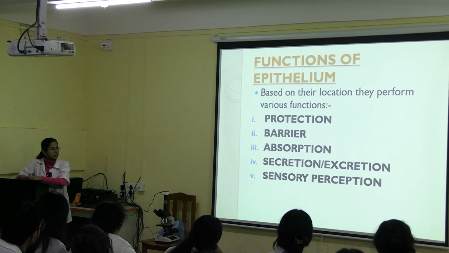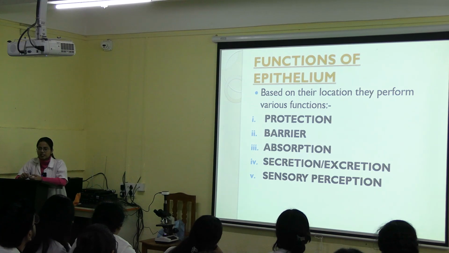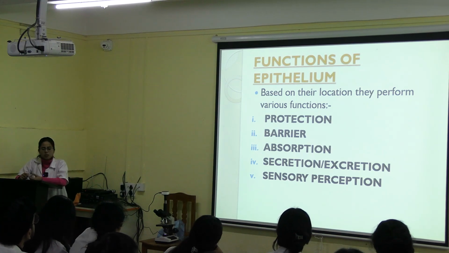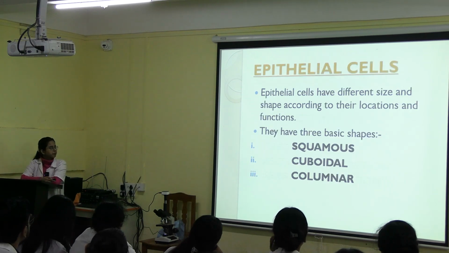Secretion and excretion. Secretion helps to secrete various hormones or enzymes, like in the salivary gland, it helps to secrete saliva. Okay, sensory perception, like olfactory perception, taste perception. Okay, so these are the functions of epithelium.